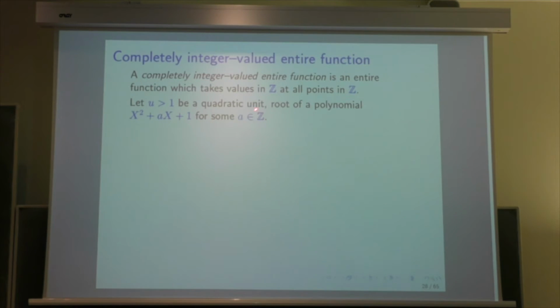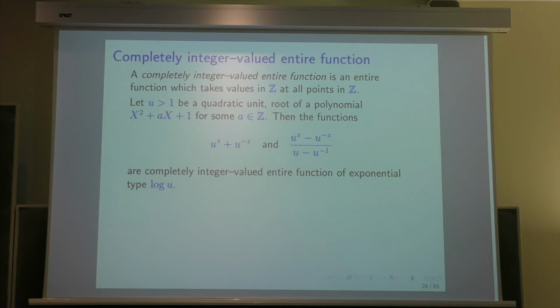You take a quadratic unit. A unit means that it is a root of a polynomial where the leading coefficient is 1 and the constant coefficient is plus or minus 1. So I take plus 1, but it does not make too much difference. So I take u, which is a real number. It's a real quadratic number, but it is a root of such a polynomial with some a in Z. And I assume that it is quadratic, so I assume that this polynomial is irreducible.